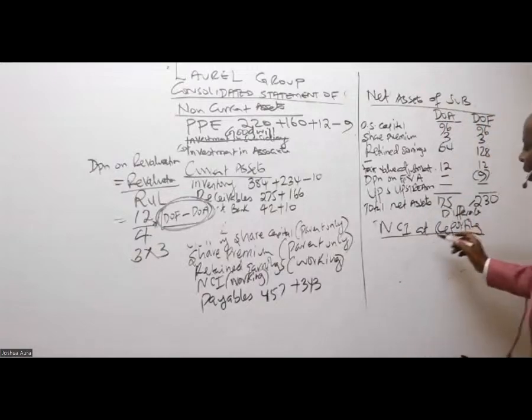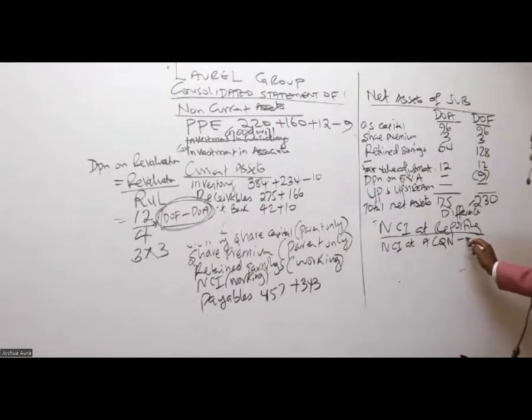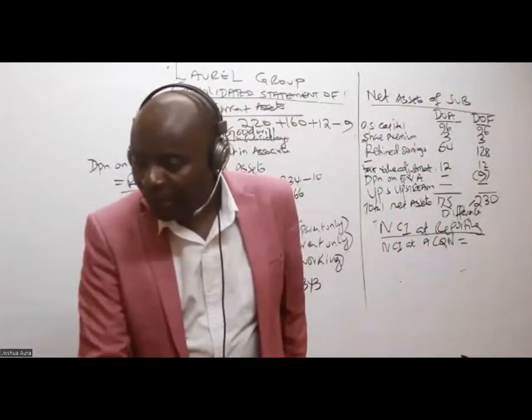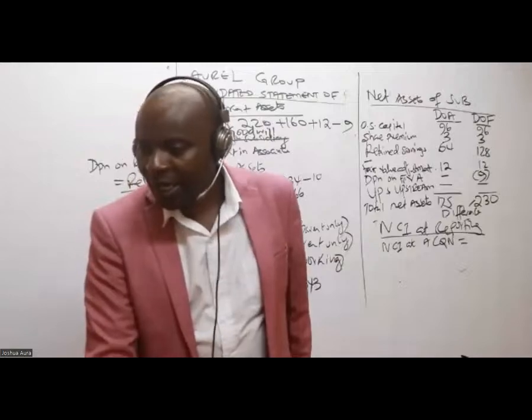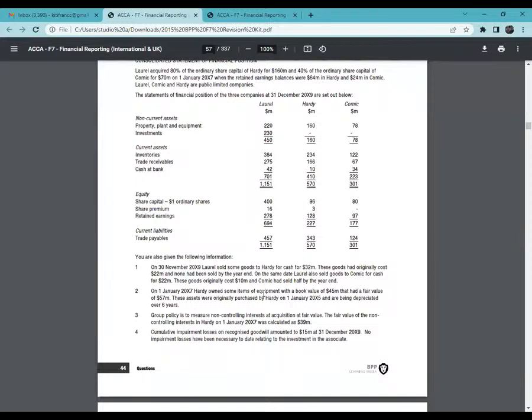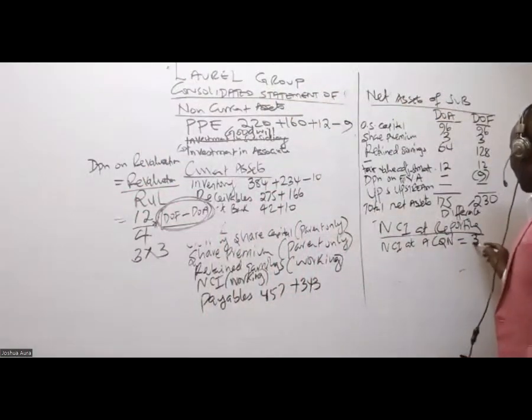So then NCI at reporting will be equal to NCI at acquisition. Is there anybody who is able to see NCI at acquisition? Yes, they have told us. The group policy is to measure non-controlling interest at acquisition at fair value. The fair value of NCI in Hardy on this is 39 million. So NCI at acquisition is 39.